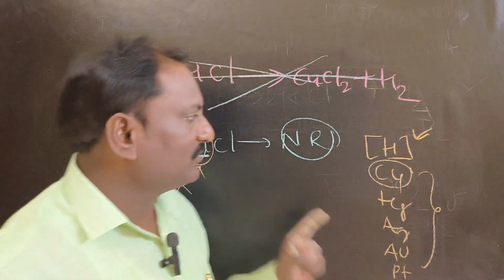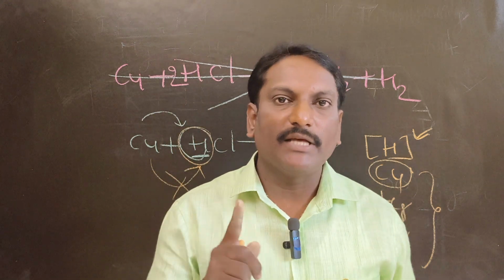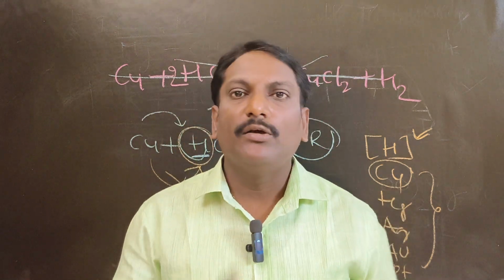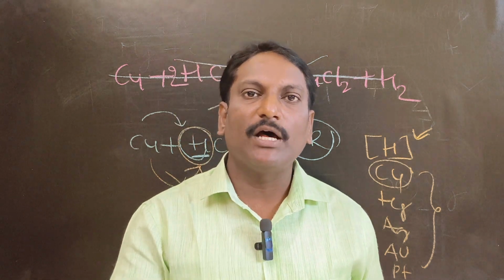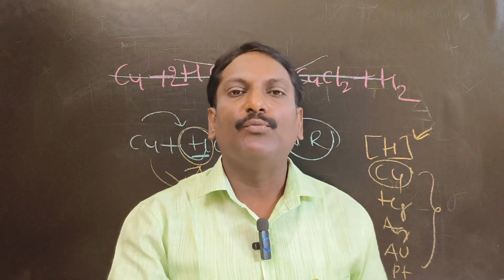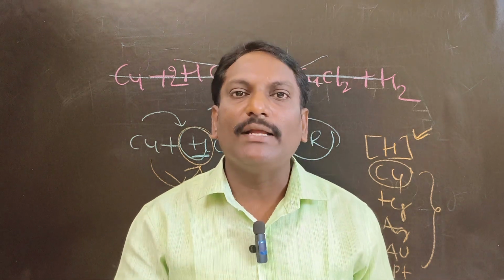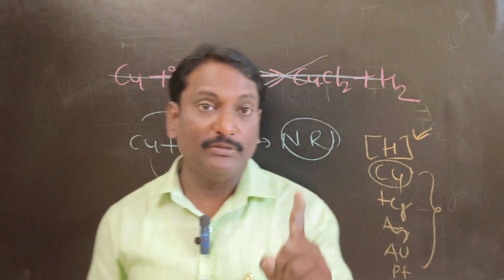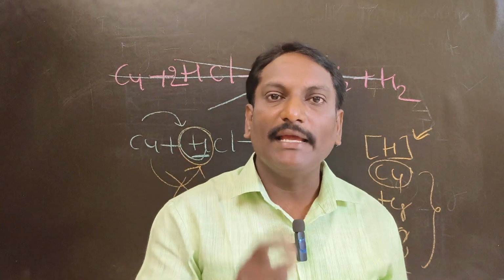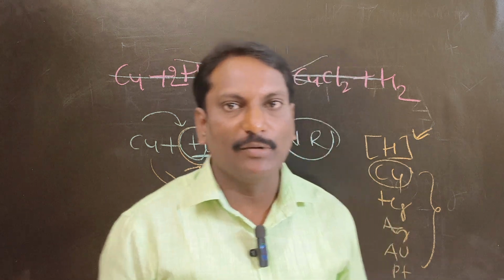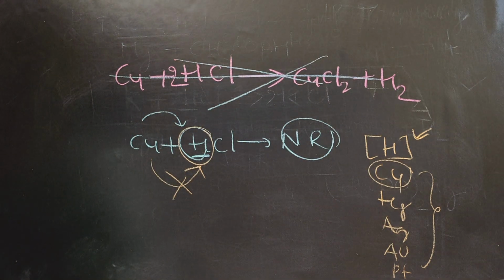Is it clear? So this is exception number 1, very important. Generally, metals react with acid to give salt plus hydrogen gas, whereas copper doesn't. Not only copper, those metals located below the hydrogen won't displace the hydrogen from the acids. So that means they won't react with acids. Please keep this point in your mind. Very, very important, because based on the exception, you will get a question in the examination. Is it clear? Right. Next one.